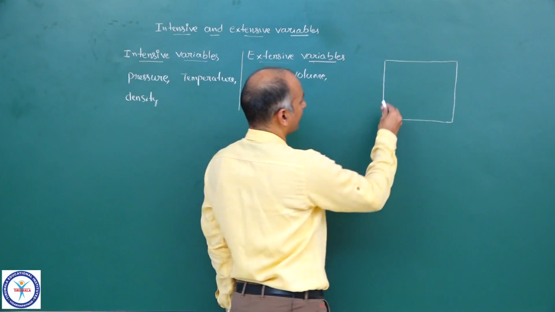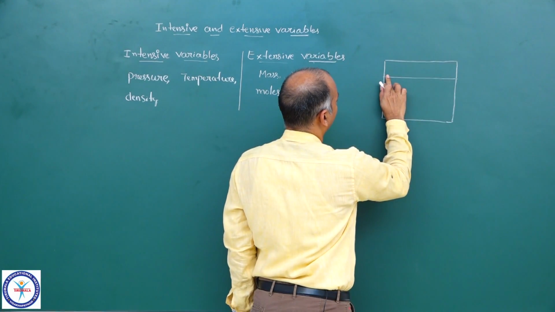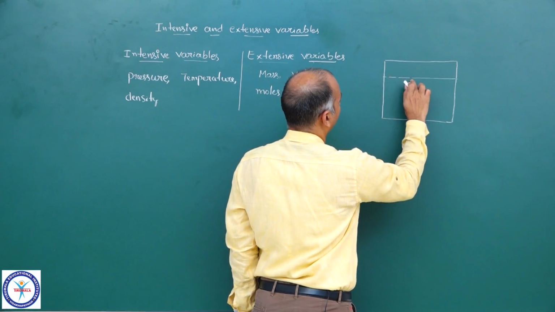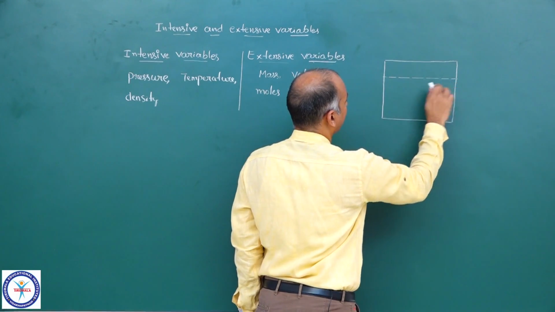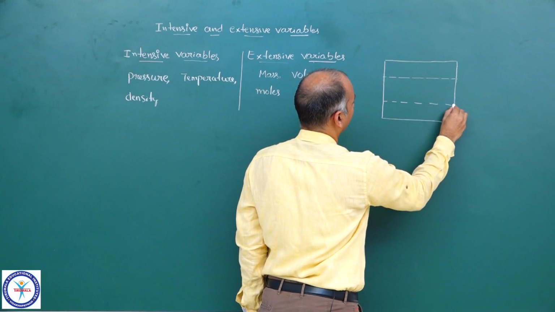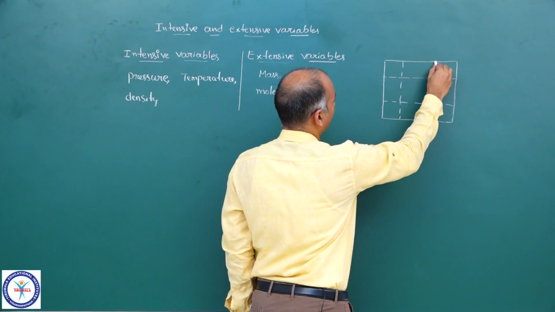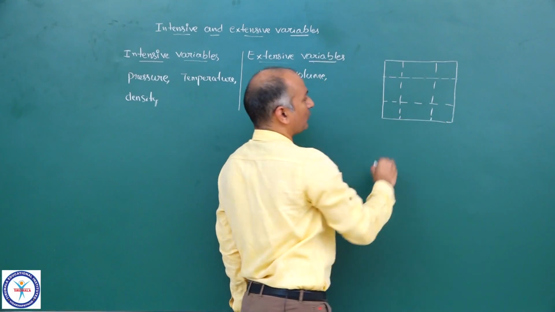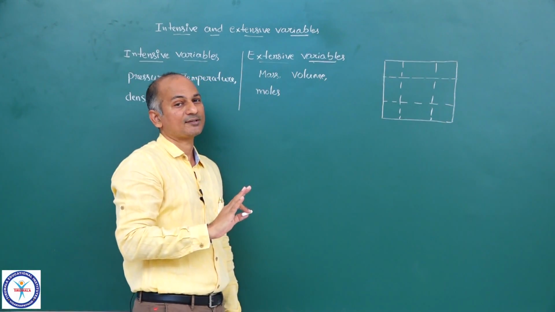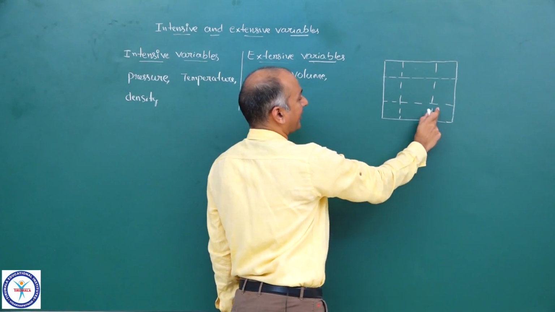So, let us say I am dividing this system. Let me draw this as a dotted line. Like this, I have divided this system into 9 parts: part number 1, 2, 3, 4, 5, 6, 7, 8, 9.